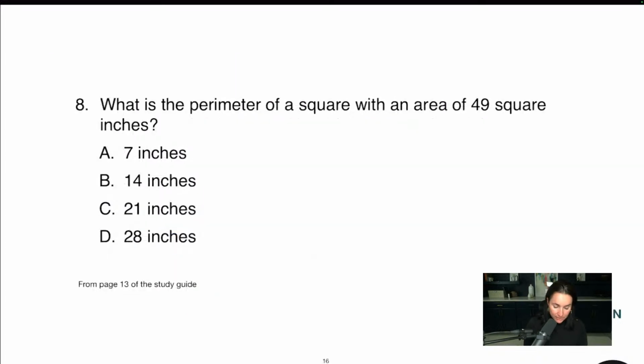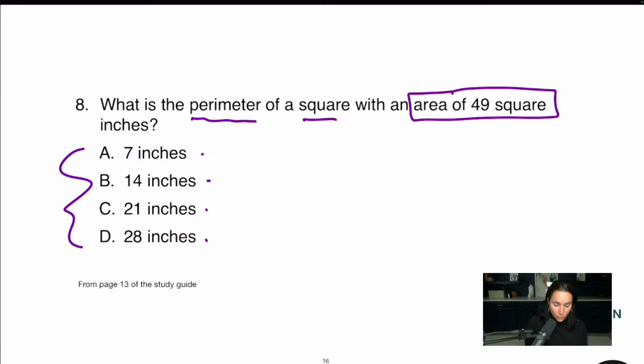All right, let's have a look at this. 8. We have right here, I can see 7 inches, 14 inches, 21, 28. And if I'm just thinking like a test maker, they're all in intervals of 7. 7 plus 7 is 14, 21, 28, just something to think about. What is the perimeter of a square with an area of 49 square inches?